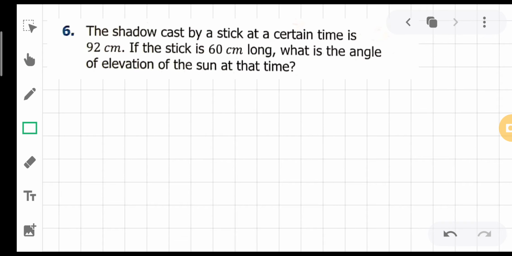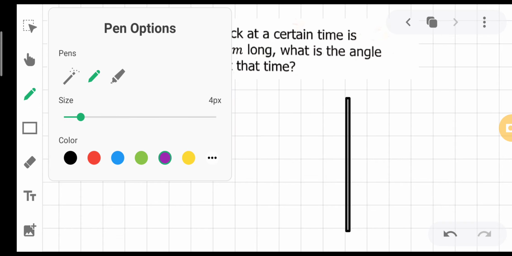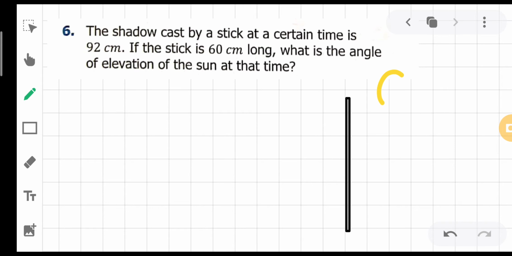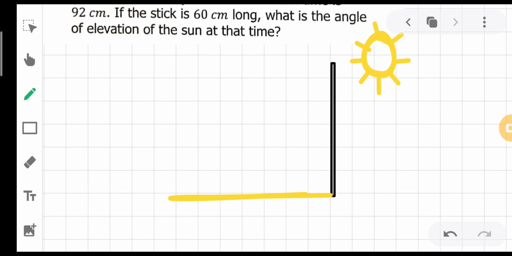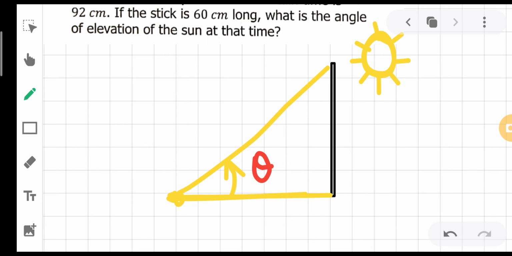देखिए again वही वाली बात है कि let's assume this is your stick, and obviously when sun rays fall, अच्छा sun भी proper बनाते ना, when the sun rays fall on the standing stick, so obviously it definitely casts the shadow. जो भी इसका shadow cast होगा that is on the ground level, and this will be its shadow. And obviously angle of elevation is always from this point. मतलब अगर कोई भी person इस sun को observe करे from this point, so this angle right here will be actually your angle of elevation. इसी angle को angle of elevation consider करेंगे ना.